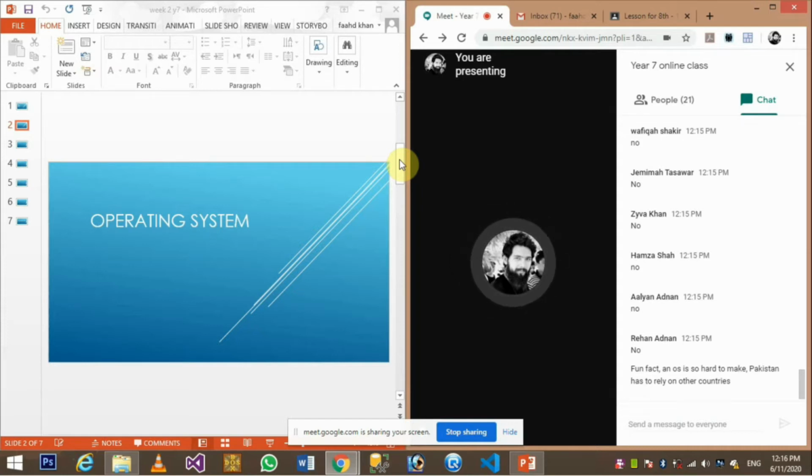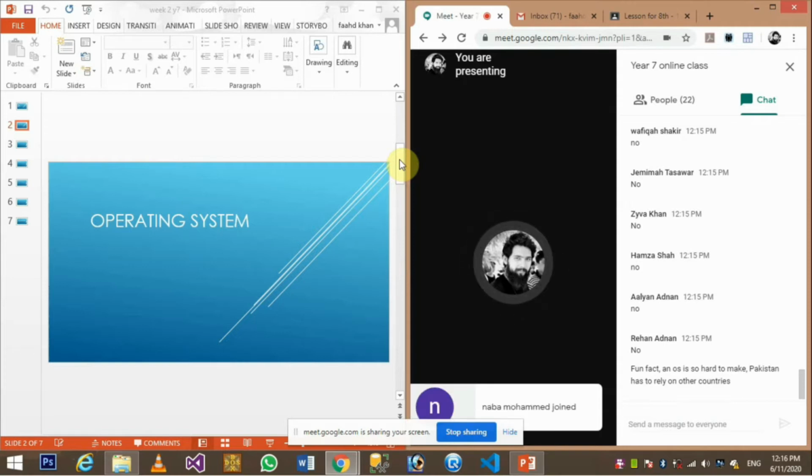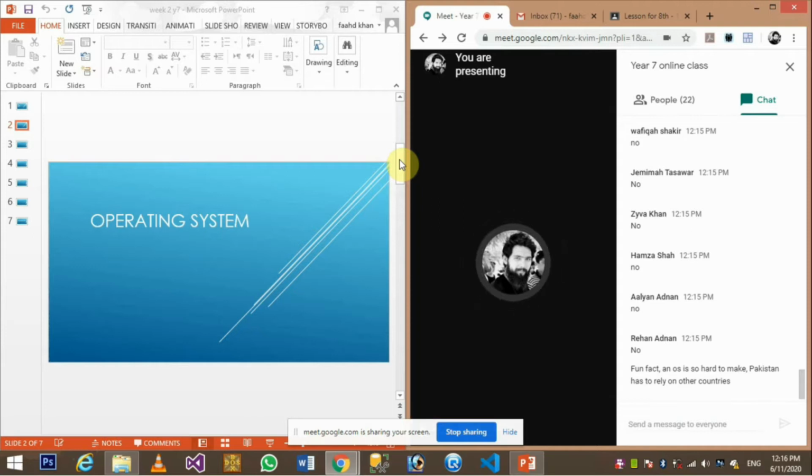Fun fact, an operating system is too hard to make. Pakistan has to rely on other countries. Even most of the developed countries are relying on other countries to make the operating systems for us. That's not so hard to make, but it needs some extra intelligence to make that operating system, right?